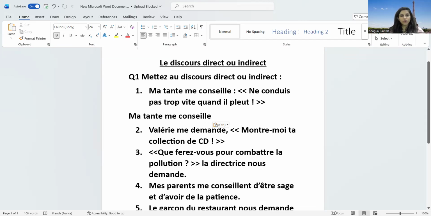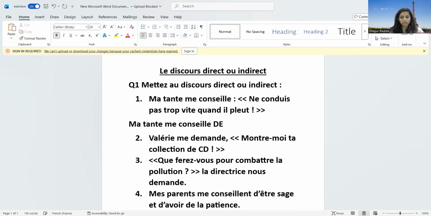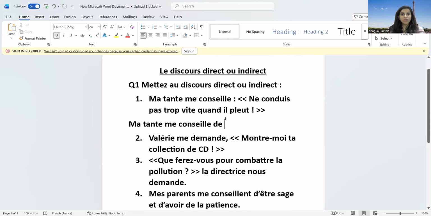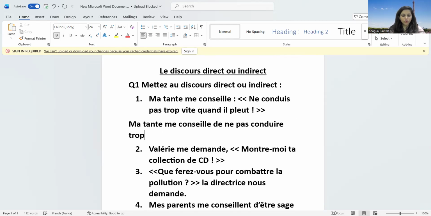So in imperative, how are you going to join the sentences? You're going to join it with the help of the word "de". Now it's also negative, so "ne conduis pas". How are you going to do it? You write "de" first, then you write "ne pas", and then you write the verb "conduire". "De ne pas conduire trop vite quand il pleut." So that's our first part.